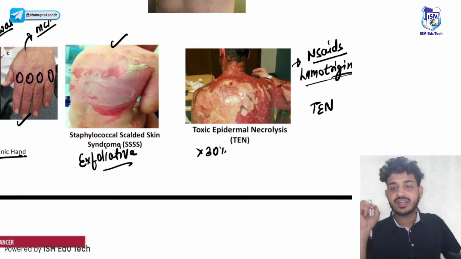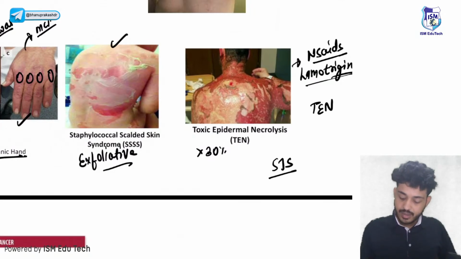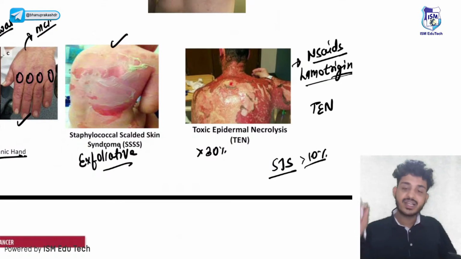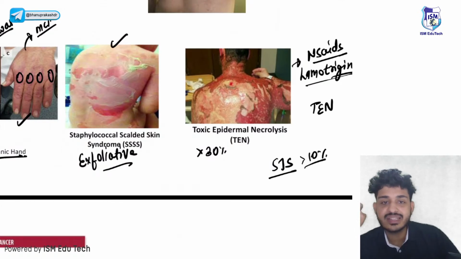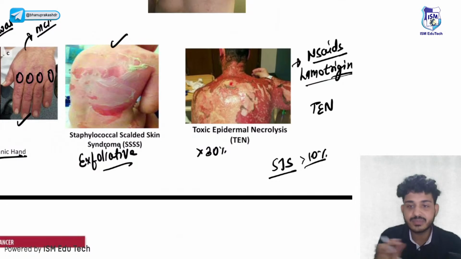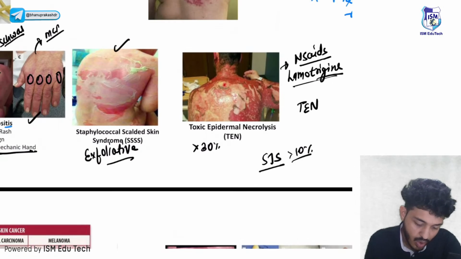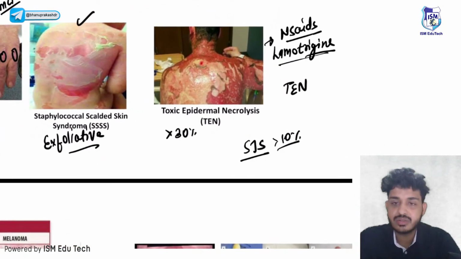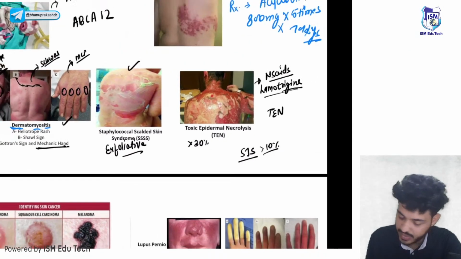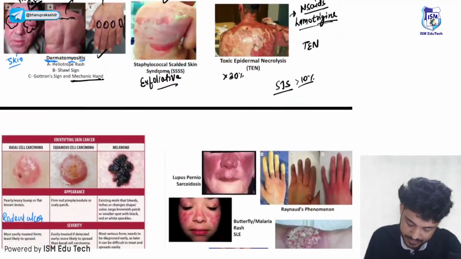Okay, one more thing is there, that is your Stevens-Johnson syndrome. One more is Stevens-Johnson syndrome, but here the damage will be less than 10% of the skin. If it is less than 10%, that will be Stevens-Johnson syndrome. If it is more than 30%, that will be toxic epidermal necrolysis, right? And if it is between these two, that is known as overlap. There will be severe mucocutaneous rashes seen, right? All right. Are we done till here?